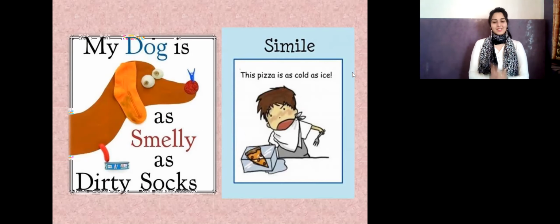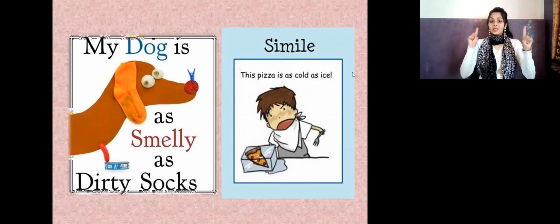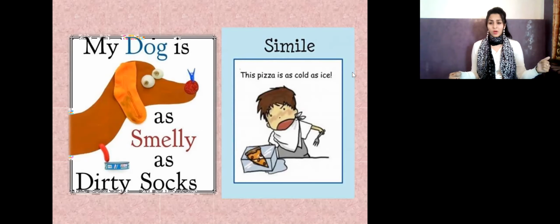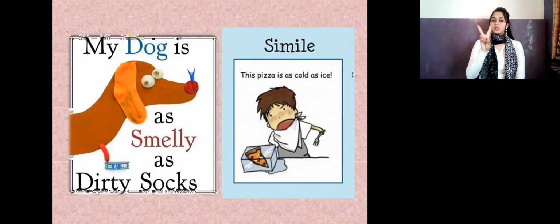So here we go. My dog is as smelly as dirty socks. That means the dog and the dirty socks are the two subjects that are compared. What is common in both the things? That is smelly. Socks are smelly, the dog is also smelly. So that is common, and the comparison is between the two. So you saw that for a simile, you need two things to compare with one common thing.